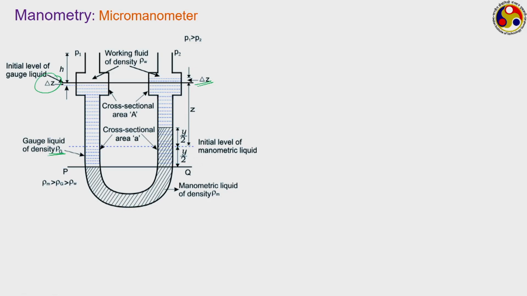what are we going to get? On the left hand side we have first P1, which is the pressure acting here. Then we have the working fluid of density rho w. So, we have rho w g into how much is the height? Height is h plus delta z. So, h plus delta z is the height of the working fluid. Then we have the gauge fluid. So, how much is the height for the gauge fluid? It is rho g into g into how much is the height?